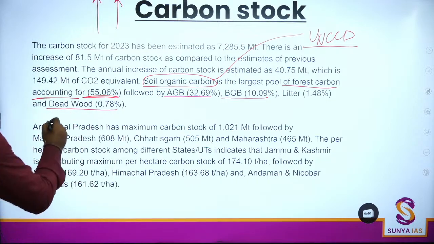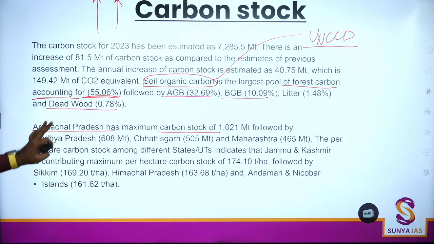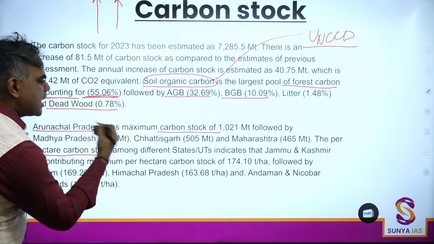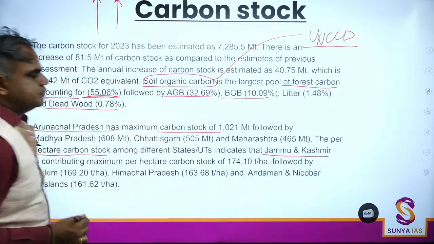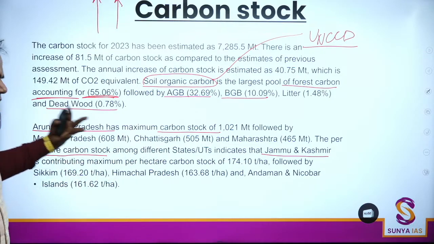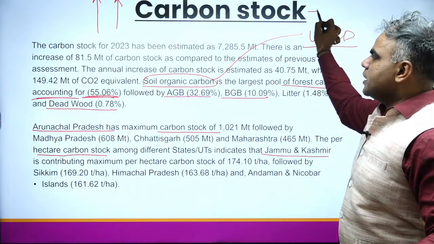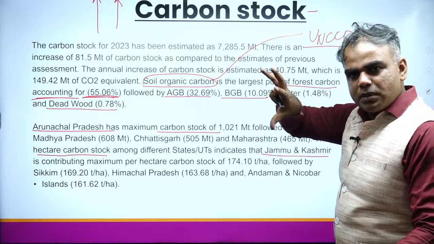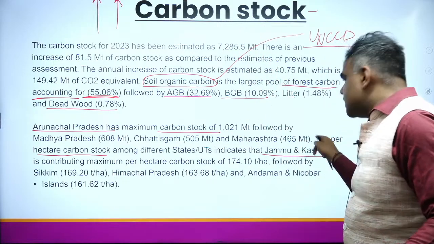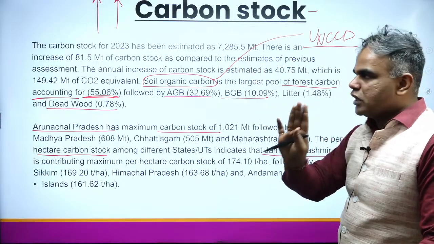Arunachal Pradesh has the maximum carbon stock, okay, remember one thing, but if I go per hectare wise, this is the overall total number. Per hectare carbon stock, maximum is in Jammu and Kashmir, followed by Sikkim, Himachal, Andaman and Nicobar. In these kinds of reports, only remember the maximum. If I were writing carbon stock here, I'd write soil organic carbon maximum, followed by Arunachal total. This is the maximum carbon stock, but per hectare carbon stock is maximum in Jammu and Kashmir. This is one thing to keep in mind.